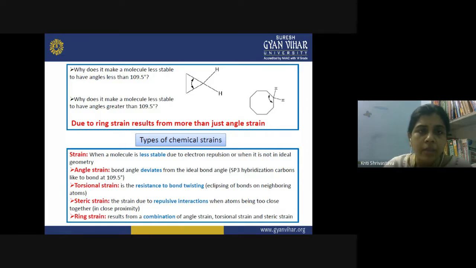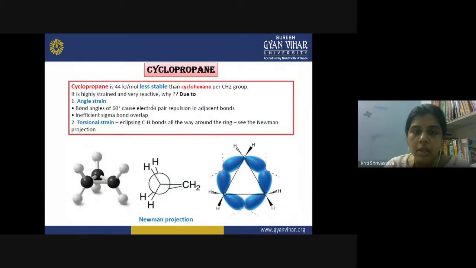Now, let us look at the very first, the simplest member of this ring family, cyclopropane. When the heat of hydrogenation value was measured for cyclopropane, it was around 44 kilojoules per mole, less stable than cyclohexane per CH2 group.